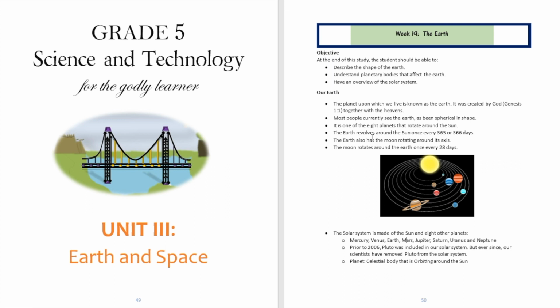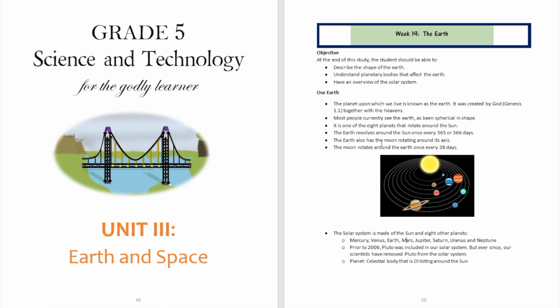Alright, the Earth revolves around the sun once every 365 or 366 days. 365 meaning regular calendar years, and 366 days for leap years. And you know what a leap year is? A leap year is going to occur every 4 years.